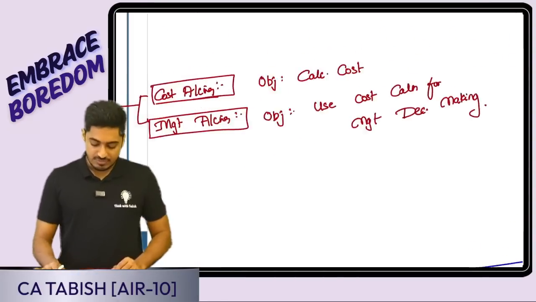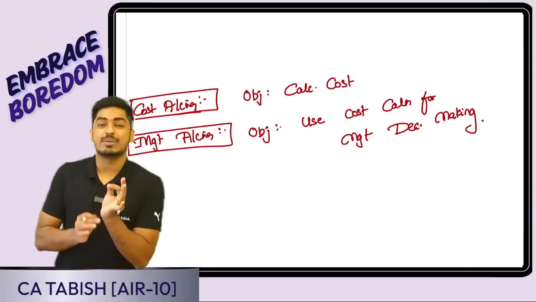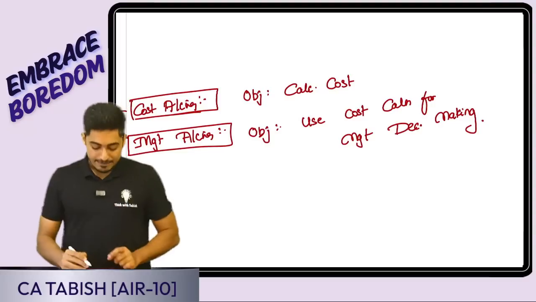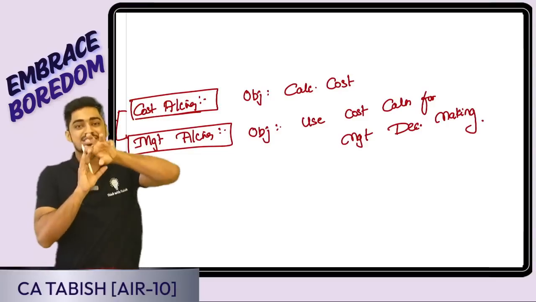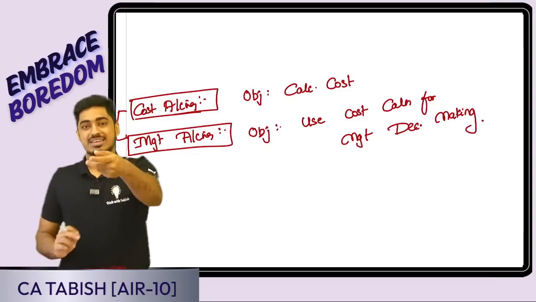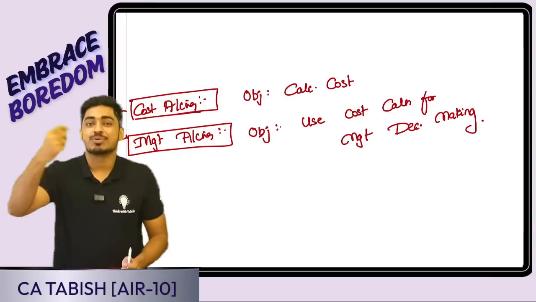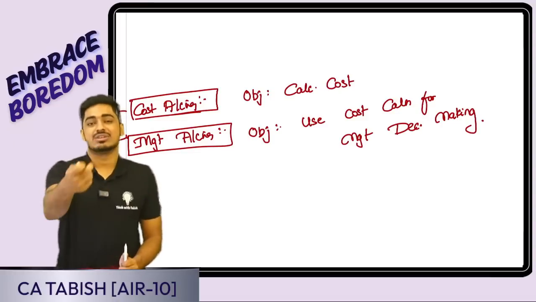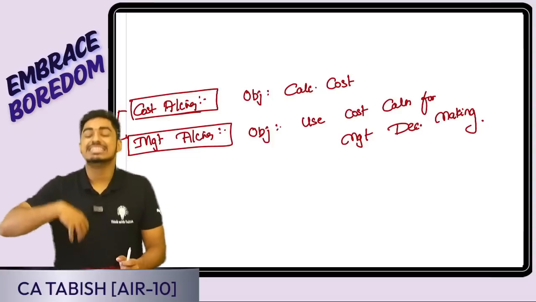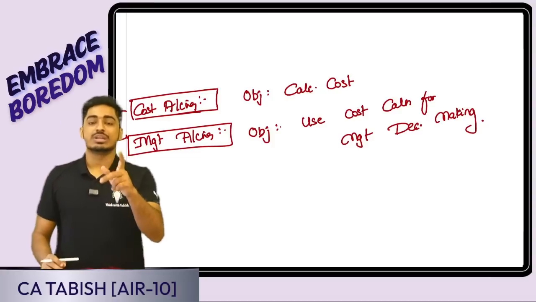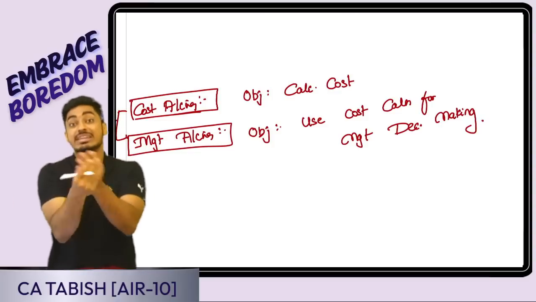What is the difference? In a very simple way, what am I doing in cost accounting? I am calculating the cost. Management accounting, what am I doing? I've calculated the cost now, and this information I will give to the management. Using that, management will take certain decisions. Should I start a new product or not? Should I exercise cost control or not? How can I maximize my profit? All those decision making happens. In cost accounting, I'm only calculating cost. In management accounting, using this cost information, I will be taking decisions.